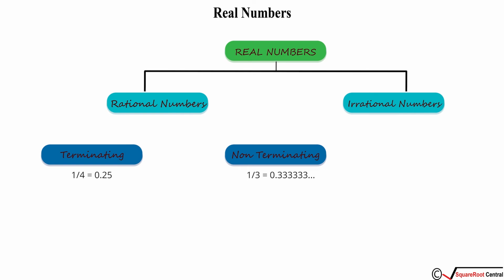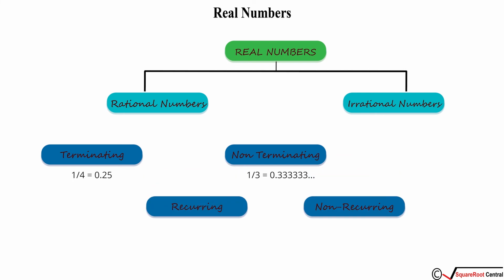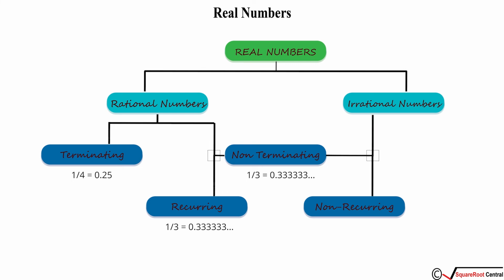Now when I say number, I mean fractions. So 1 divided by 4 that you can see on your screen and 1 divided by 3 that you can see on your screen are examples of terminating and non-terminating fractions respectively. Now there is another way in which decimal numbers or fractions are differentiated, that is recurring fractions or recurring decimals and non-recurring decimal numbers. In the list of 3's that we just saw a while ago, 0.33333 and so on, that is an example of a recurring fraction.